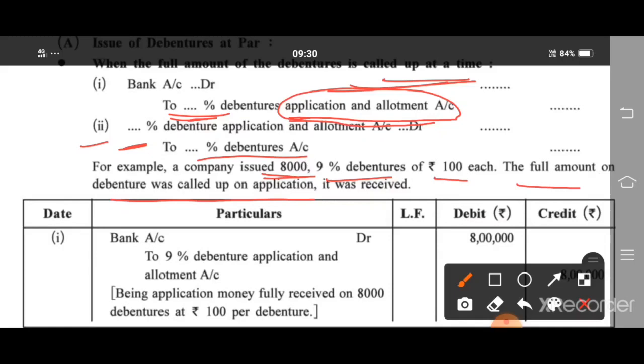So we write bank account debited, 8,000 into 100, means 8 lakh rupees, to 9% debenture application and allotment account. It is compulsory to write how many percent debenture it is. Write narration: being application money fully received on 8,000 debentures at 100 per debenture, 8 lakh rupees.